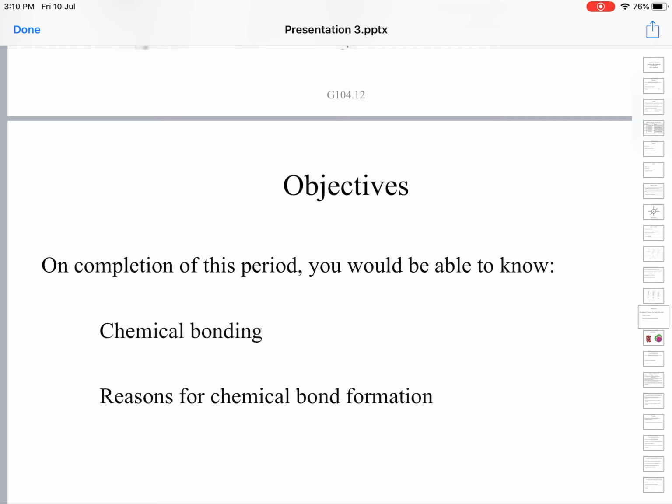So far we have learned about orbit and orbital. We have seen 4 or 5 differences between orbit and orbital. Then we came to the shapes of the orbitals: the s orbital, the p orbital and the d orbitals, along with the diagrams.